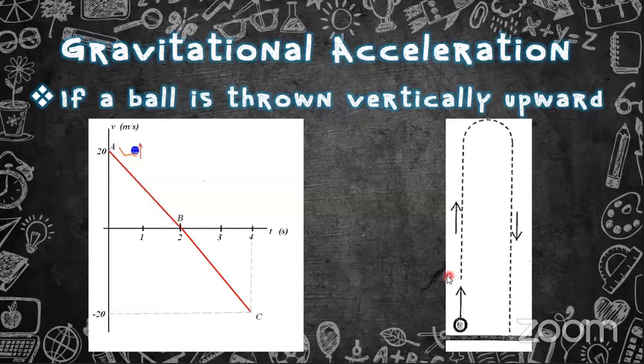Usually that is how it happens, because the velocity is decreasing when thrown upward, and when it is falling back, it is downward. No, it cannot be like that, because the velocity has a direction. Since it has a direction, there should be a plus side and a minus side, right? It cannot be a V-shaped graph.